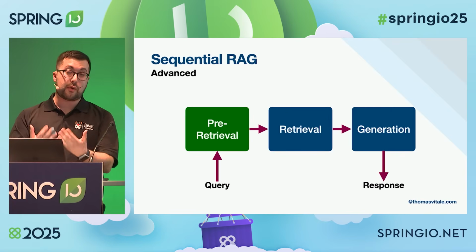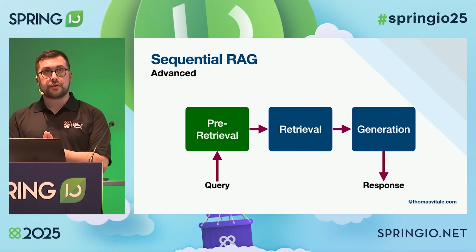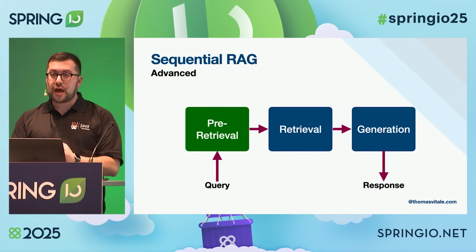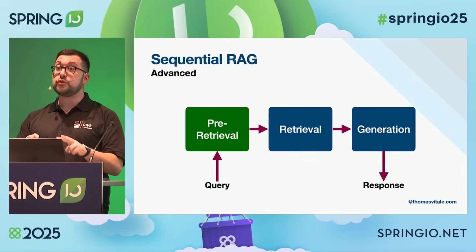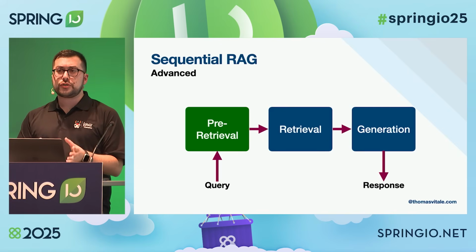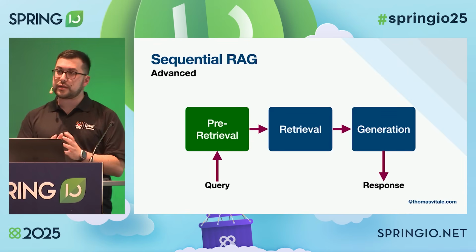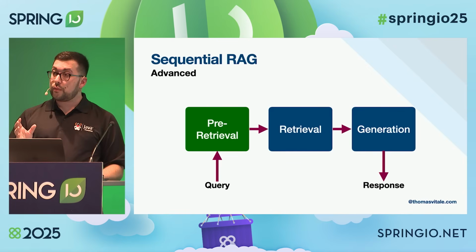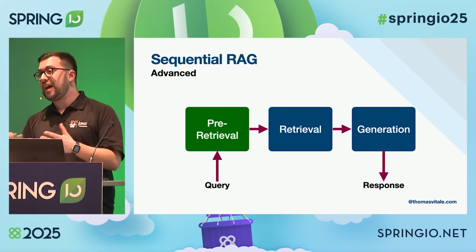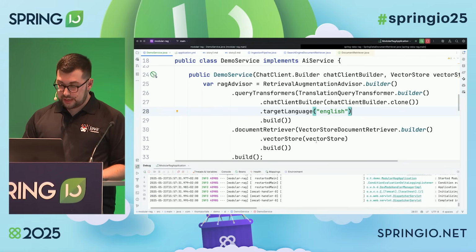In this case, I had a problem with the language, so I have to translate it. But there might be other reasons, because my question might perform differently based on how I'm retrieving data. I showed you 2 examples here. I'm retrieving data either from a search engine or from a vector store. But the way I ask the question should be different based on these 2 systems. Because for search engines, maybe it's better to use some main keywords instead of a full-length question. But when I call a vector store, I might have a different format for my question. So as part of the pre-retrieval step, I can add one more